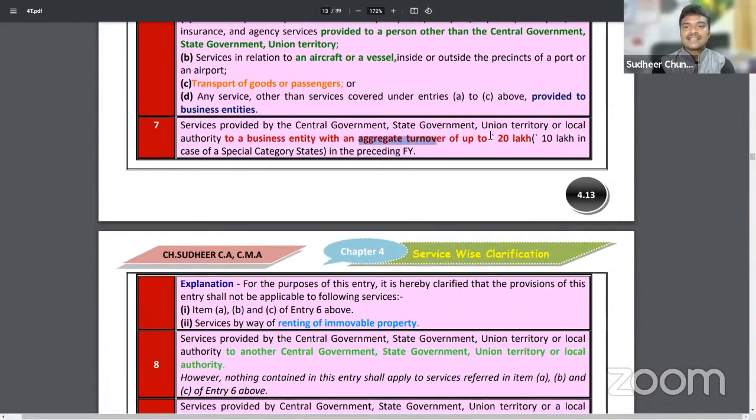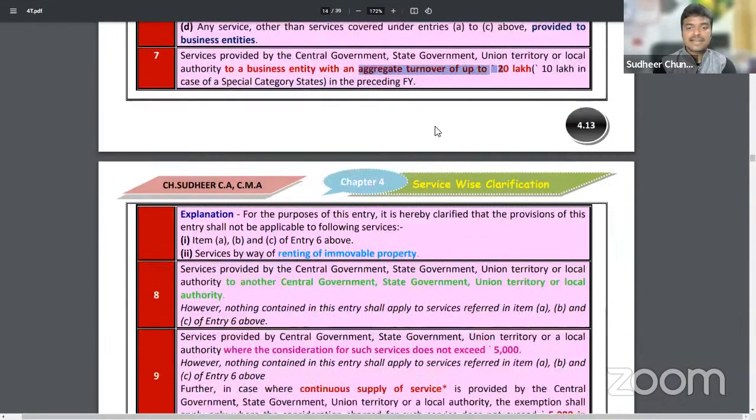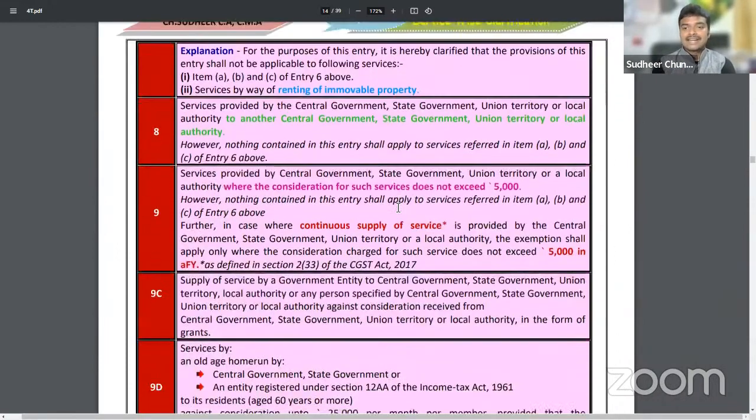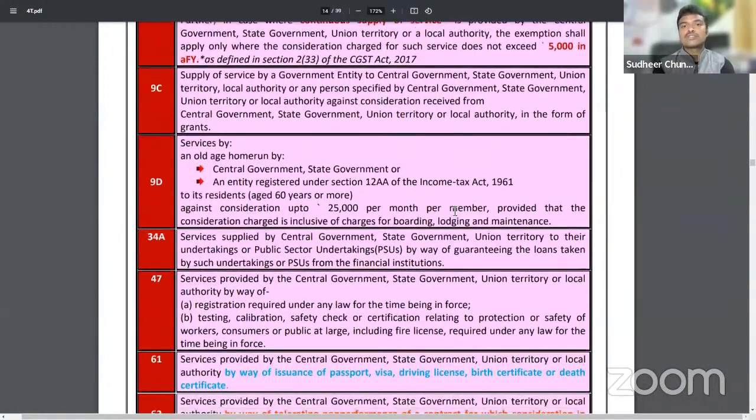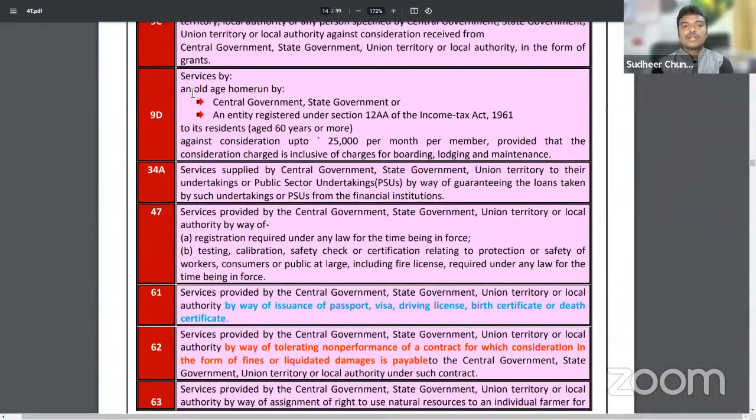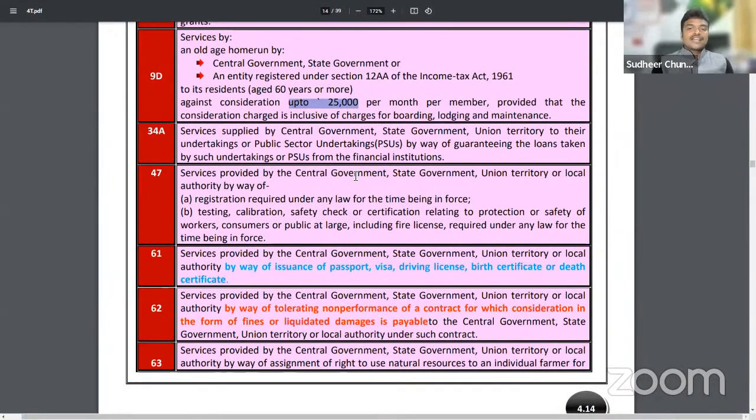Next, if the business entity's turnover does not exceed the registration limit, then also it is exempted, I have said to you. Sir, charges of less than 5,000 rupees are also exempted. Greater than 5,000, some were also exempted. What are those? Now we are going to learn here. Old age homes run by charitable trusts, I have explained this one. If old age homes do not charge more than 25,000 per month, then it will be exempted.